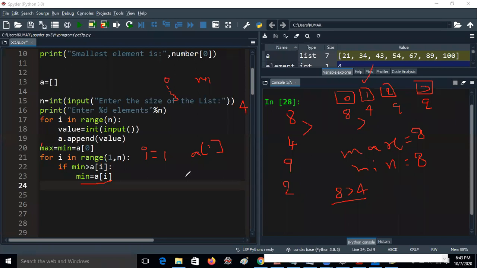Now which value is there? A of i value is 4. Then store the a of i into min. Because whenever you give it like this, it will store like this. Now the minimum value will be changed from 8 to 4. Okay, so now I will just remove these lines.